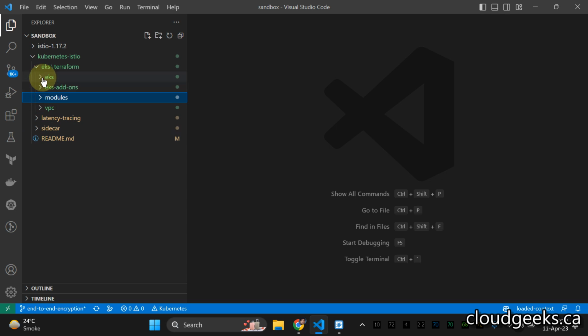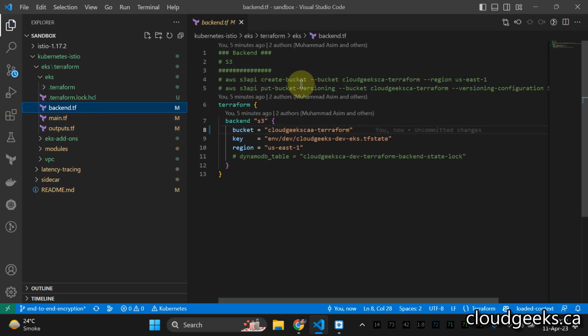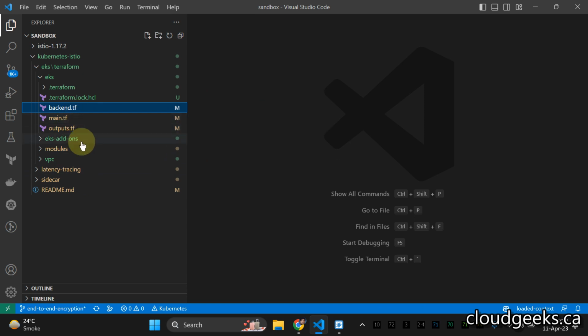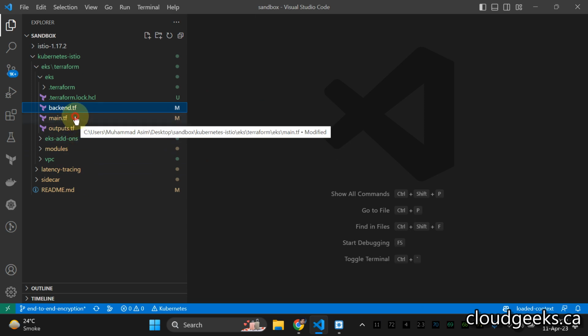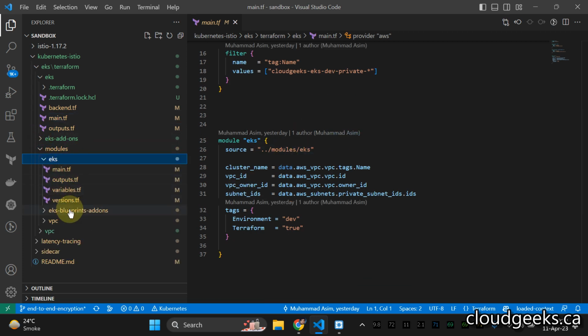Then navigate to the EKS section and cd into that directory. It is going to call the same bucket from the backend, and it is going to set up the EKS cluster for you. This is the configuration. If you see, it is calling the managed module. We are using the complete managed module here, and these are the modules we are using.